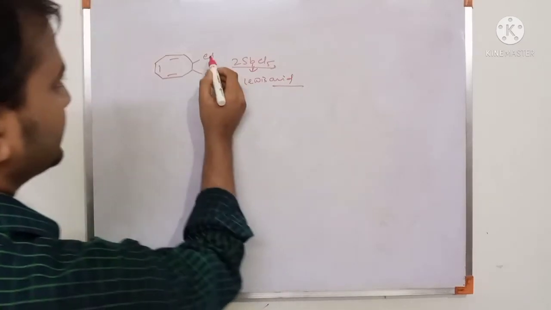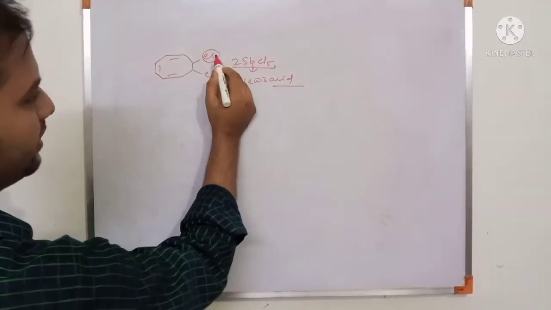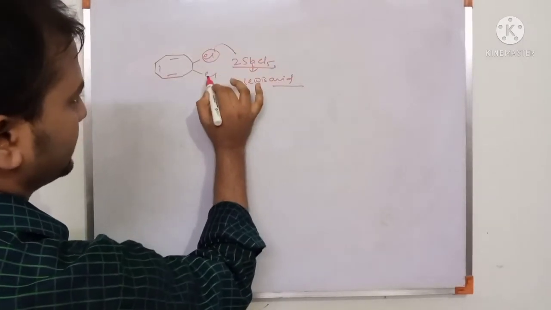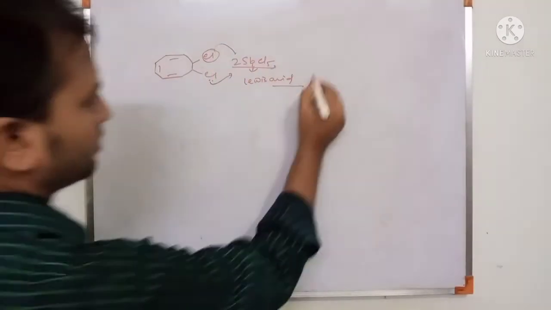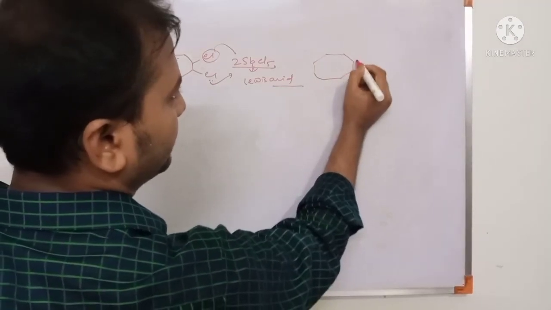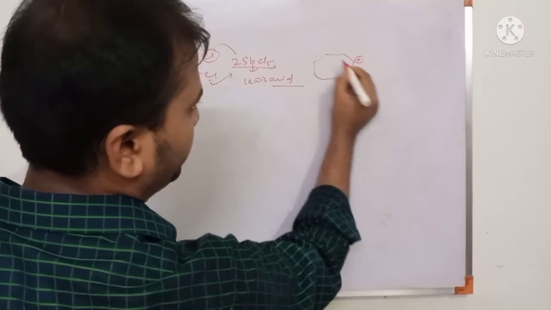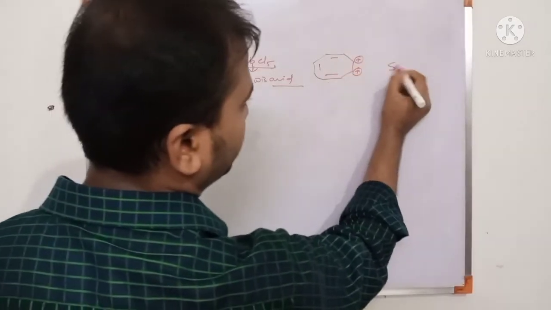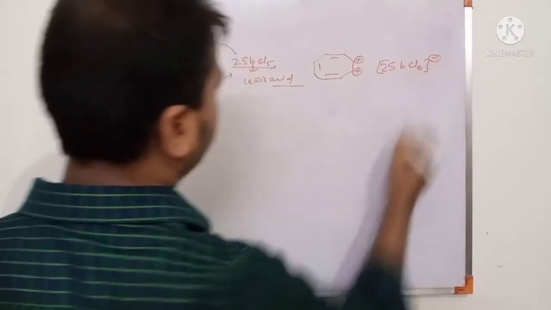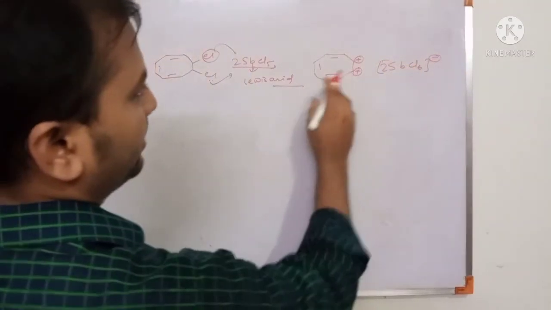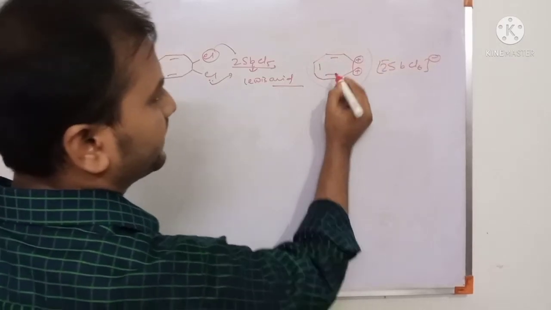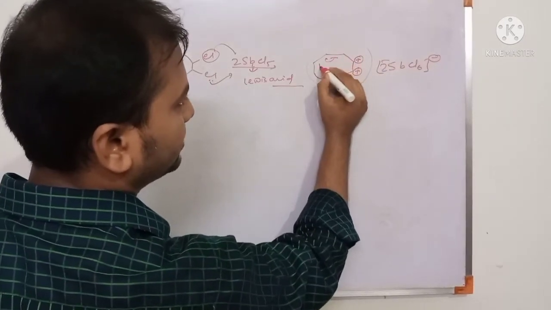So the Cl minus is accepted, 2 Cl minus accepted, so it forms the positive charge, and there are positive charges, so this is 2 SbCl6 negative.